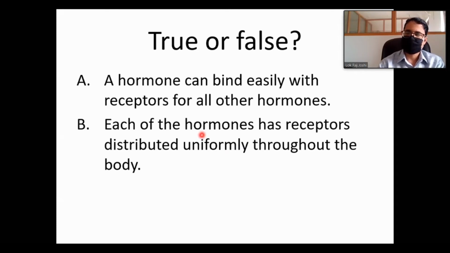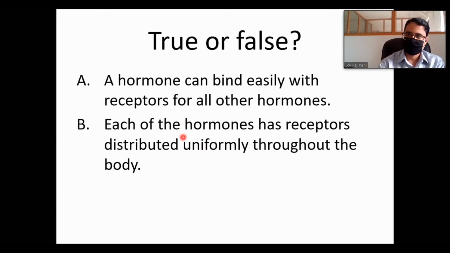Some hormones may have a more widespread effect, others more localized. For example, ADH, antidiuretic hormone: the receptors are more concentrated in the distal segments of the nephrons, say the collecting duct, but not in the proximal ones. Therefore, according to their function, the location of the receptors will vary.